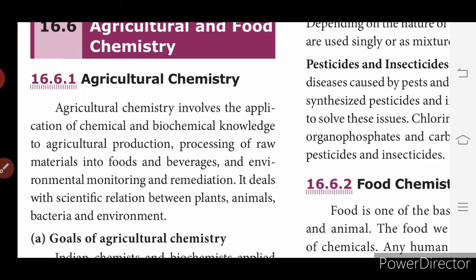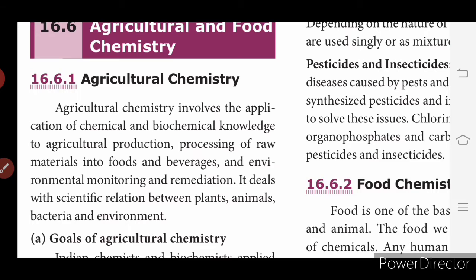Agricultural chemistry involves the application of chemical and biochemical knowledge to agricultural production, processing of raw materials into foods and beverages, and environmental monitoring and remediation. It deals with the scientific relation between plants, animals, bacteria and environment. So wherever we involve this, it is biochemical knowledge applied to agricultural production, foods and beverages, and also maintaining environmental monitoring and remediation. This is called agricultural chemistry.